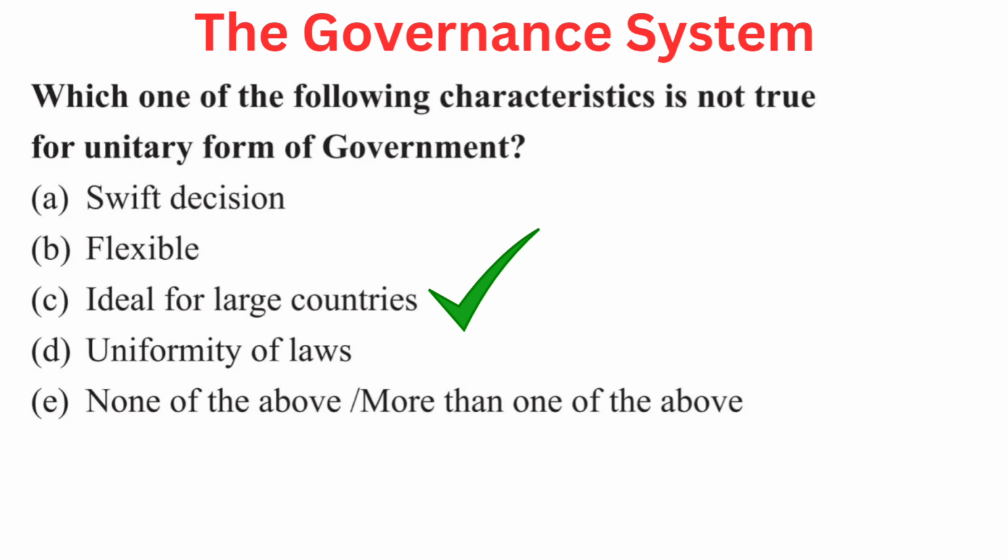Your question is, which one of the following characteristics is not true for unitary form of government? Your options are A. Swift decision, B. Flexible, C. Ideal for large countries, D. Uniformity of laws, E. None of the above or more than one of the above. Right answer is C. Ideal for large countries.